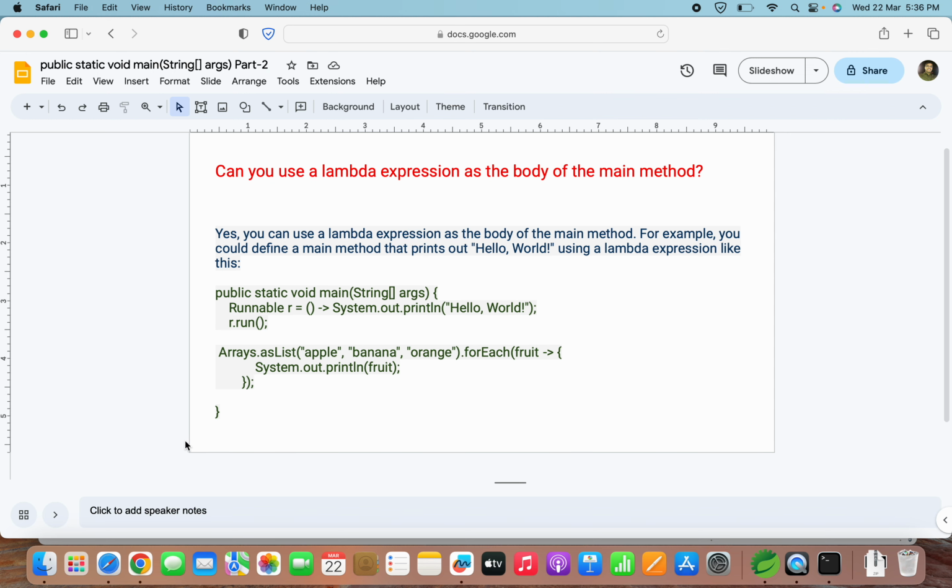So this was the last slide in this presentation. That's all in this video. I hope after watching both videos, that means part 1 and part 2, you will be in a position to answer all kinds of questions based on the public static void main String array arguments concept. If you have any doubt, please comment on this video. I will try my best to answer in simple terms as much as possible. In the next video, I'll be covering the concept and interview questions based on the System.out.println method in Java.